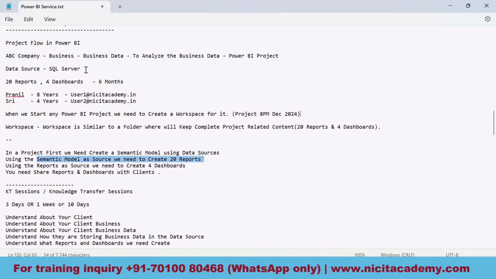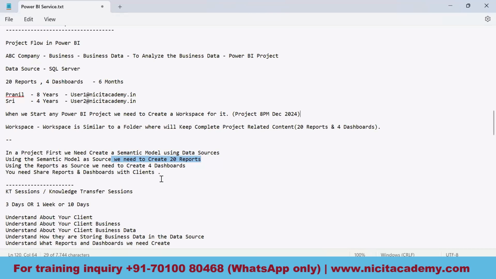The semantic model would be created by taking the data sources. On the basis of these data sources, we will be creating a semantic model. The semantic model is created with the help of data sources. So using the semantic model as a source, we need to create these 20 reports.